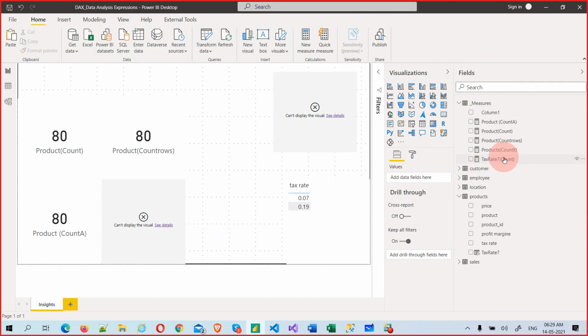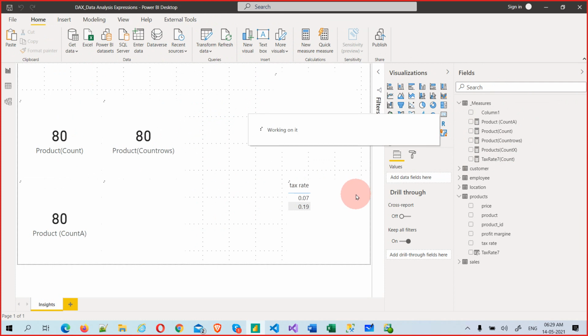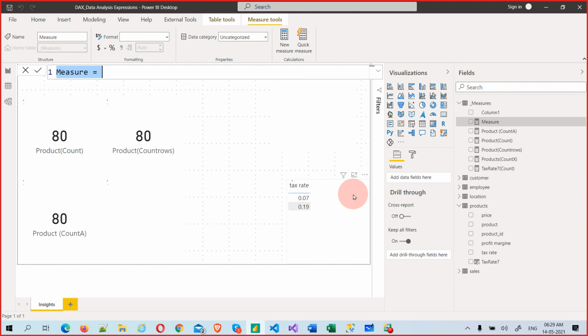Now let's do the same thing with COUNTA, and let's see. Now go and click measure. So we are creating insights using DAX functions, guys. Using DAX functions, we are trying to understand things like how many products there are. Okay, using DAX, this is very, very important. Okay, let's run. It's still running.